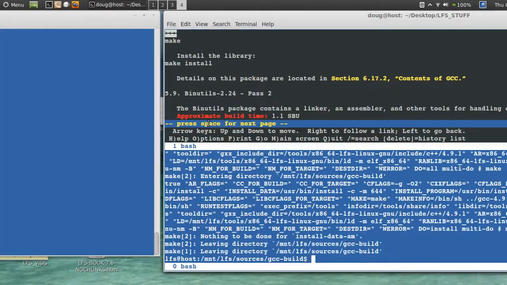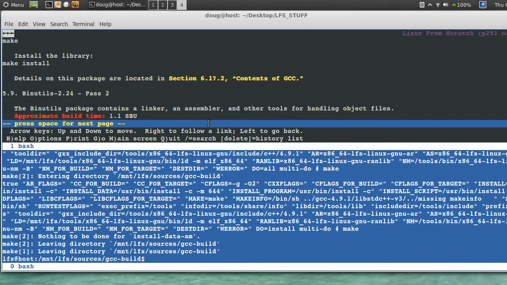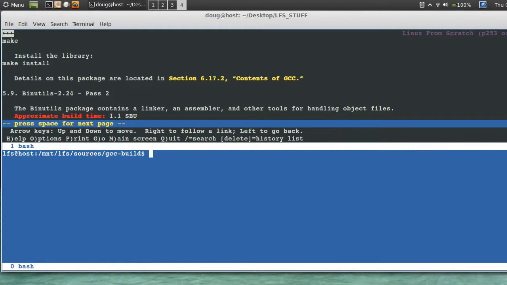Okay. So you got something like this, no errors. GCC build. Okay, we're done with the standard C++ library here. Let's go ahead and remove GCC build.